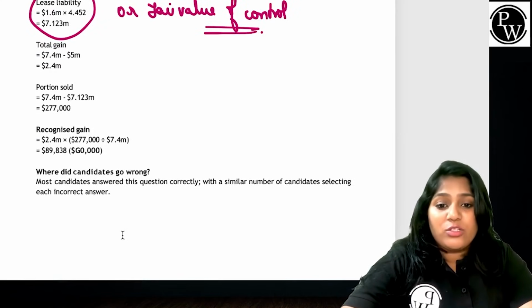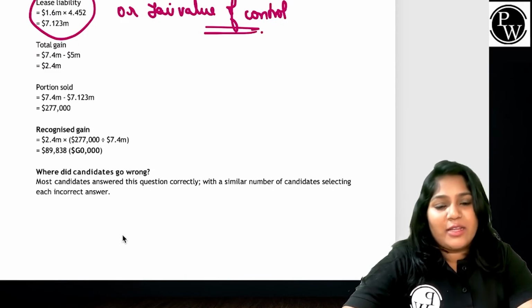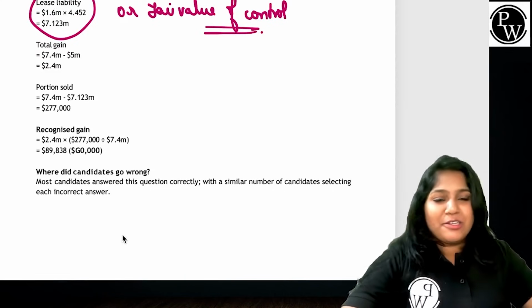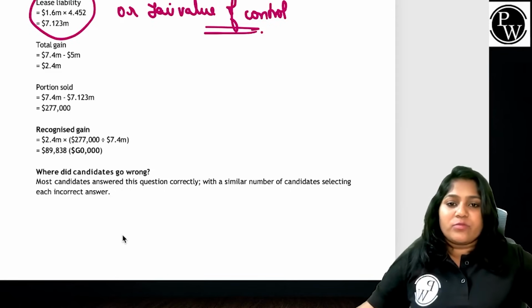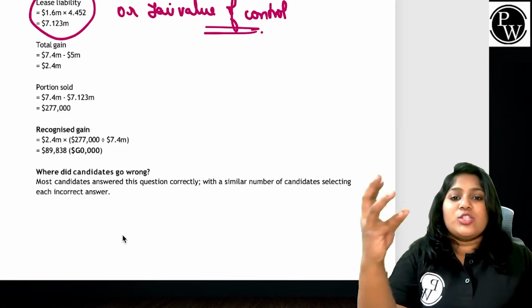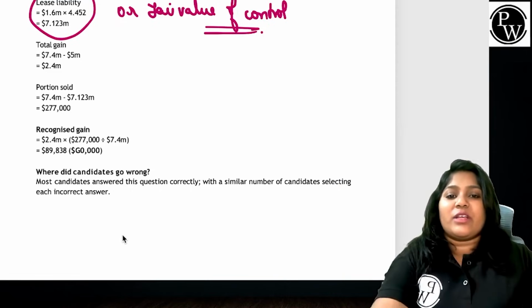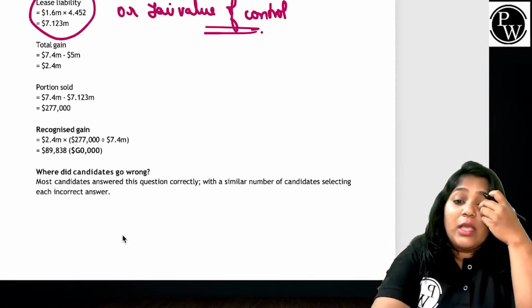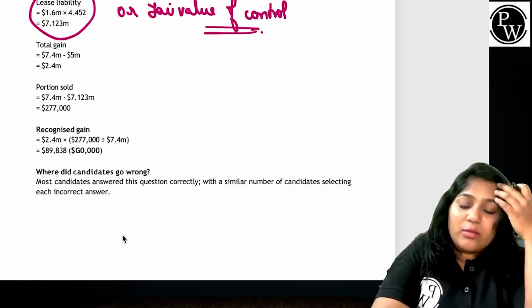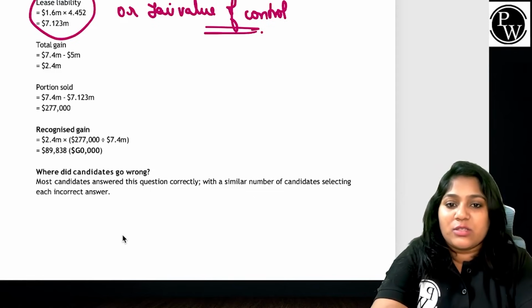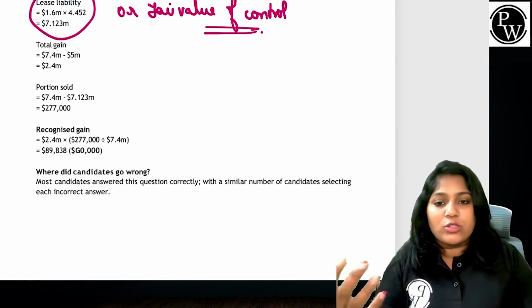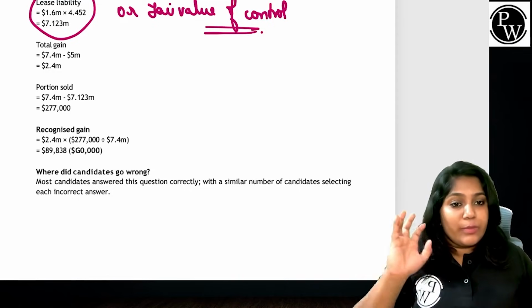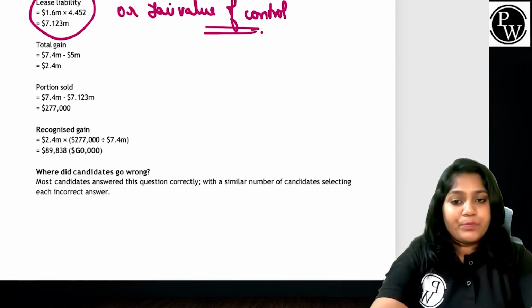But let's also see where the candidates went wrong. We calculated the total again, 2.4 million. The candidates took the whole portion as sold, not the leaseback. I would have recognized only that proportion of gain. You recognized full gain. You ignored the leaseback restrictions, right? That is where we fail as candidates or students. So now this is about section A and section B.